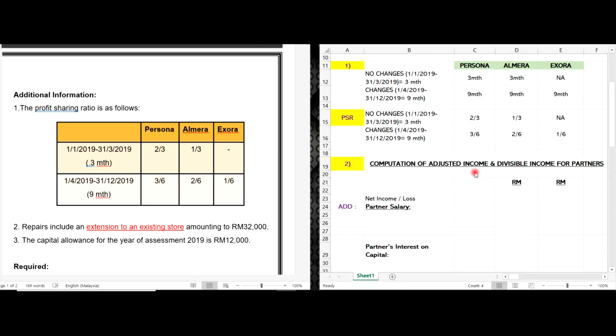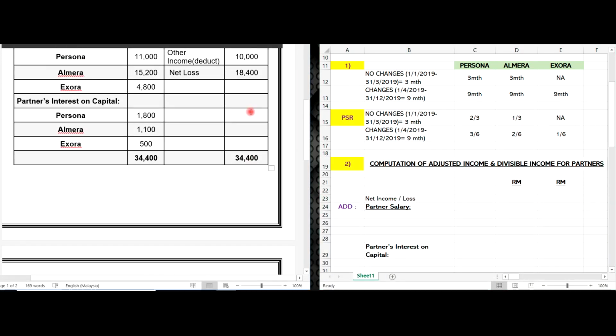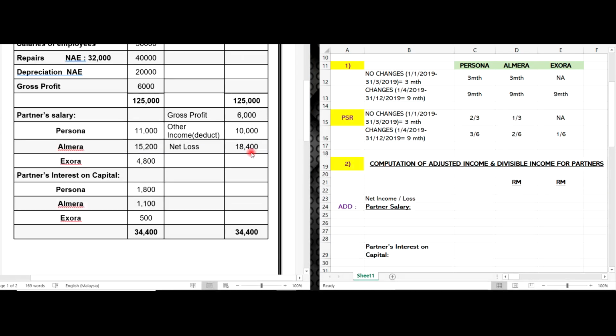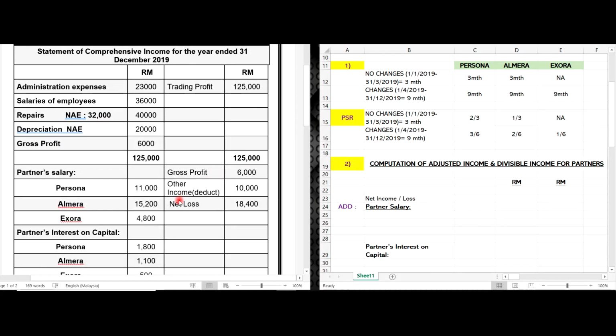Okay, so let's move to the computation of adjusted income and divisible income for each partner. We are going to find out the PAI and divisible income. The first line that you should find is about net income or net losses. In this question, it is already stated that the partnership is on net loss. So we are going to put it here, net loss.